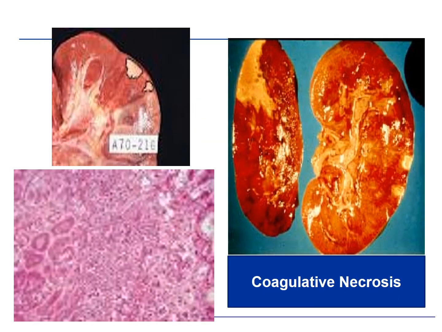Here you can see on the right hand side there is a cut section of kidney. The left half of the kidney, can you see on the top there is a yellowish wedge shaped infarct. The base of the infarct is on the periphery and the apex is towards the hilum, because the blood vessel which is present at the hilum has blocked, and because of that the wedge shaped area supplied by that particular artery is showing infarction. Similarly, on the right side you can see there are whitish cortical, subcortical zones of infarction. So remember that infarcts are wedge shaped because of this reason.